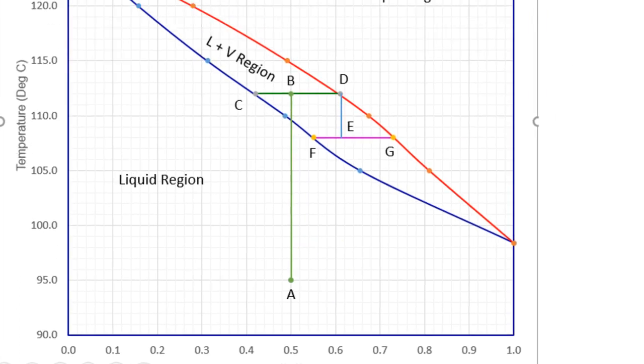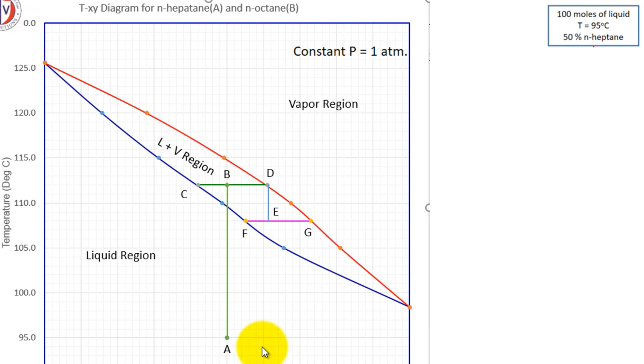So I have taken 100 moles, here 100 moles of liquid. You can take 100 moles, you can take 10 moles. The point is this only, no matter what the amount of liquid that you are taking. Now what I will do is, I will heat this. I will heat it until the temperature reaches this particular value.